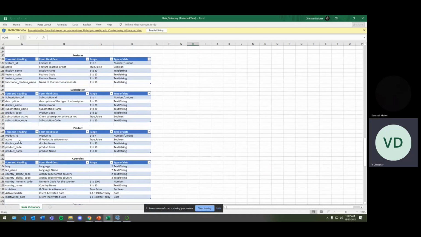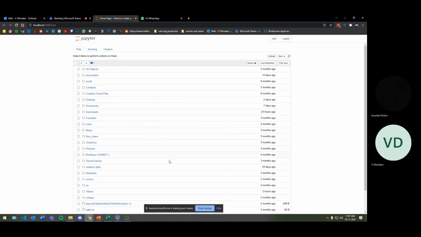So it is product ID, whether the product is active or not, the display name, the product code, the product name, its range, and data type. So product ID is always an integer, which is a number, and it's always unique. Whether the product is active or not is boolean. The product name is text or string, the product code is text or string, and the product name is text or string. So this is our data dictionary.